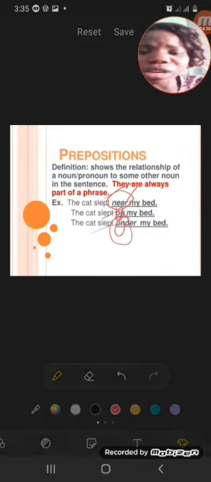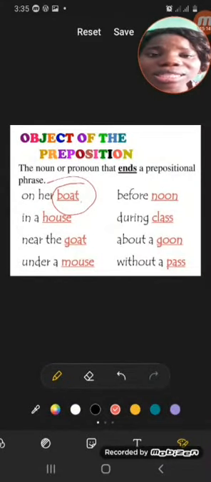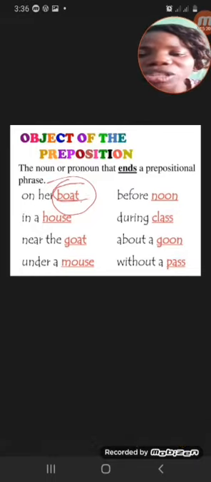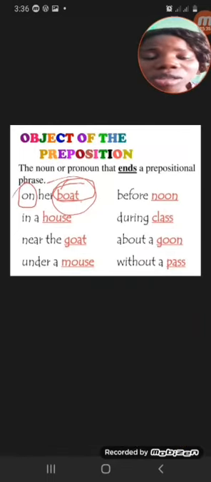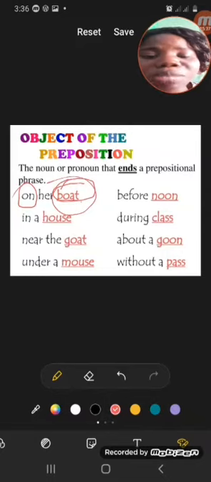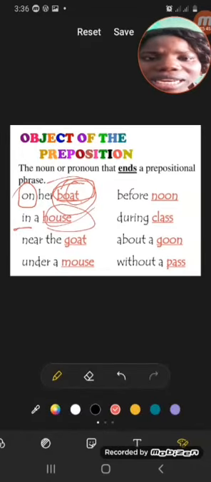Okay, now let me show you more examples. Now look at these phrases. You know what a phrase is? A phrase is a group of words without a verb. Like on a boat. It doesn't make sense that way. It is not a complete sentence. On the boat. Now boat in this expression is the object. And where is our preposition? The preposition is on. So the object of this preposition on is boat. And the object of a preposition in is house. Do you understand now? Okay.